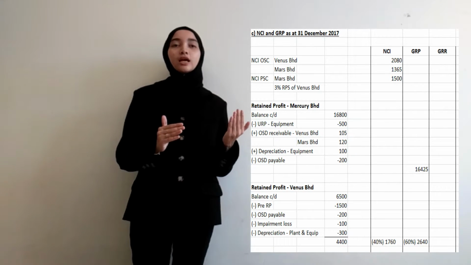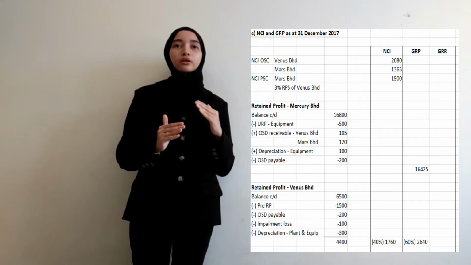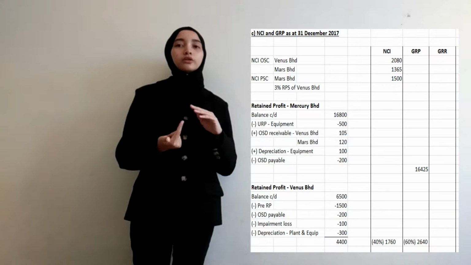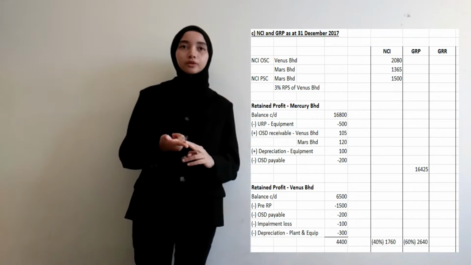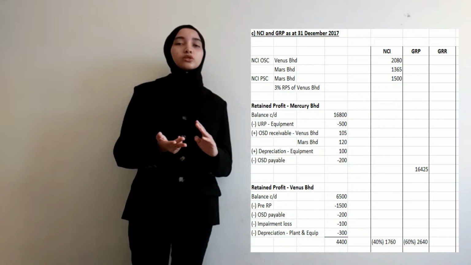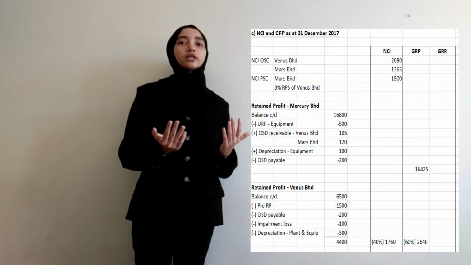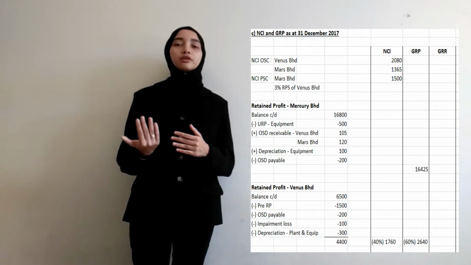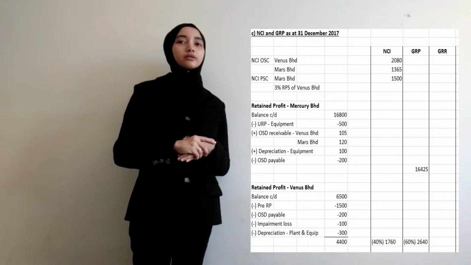We add and minus all the transactions of pre-acquisition retained profit, ordinary share dividend payable, impairment loss, and depreciation for plant and equipment. So the amount of 4,400 we multiply by 40% for NCI and 60% for the parent.